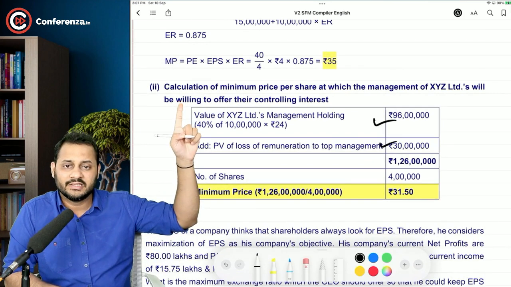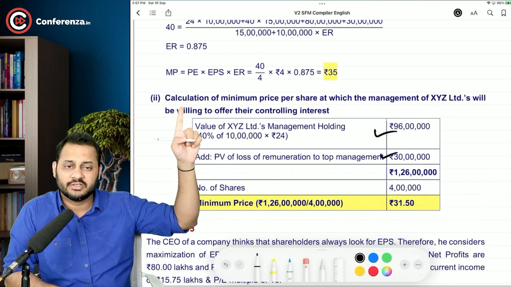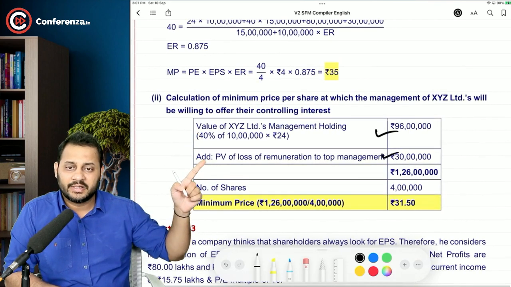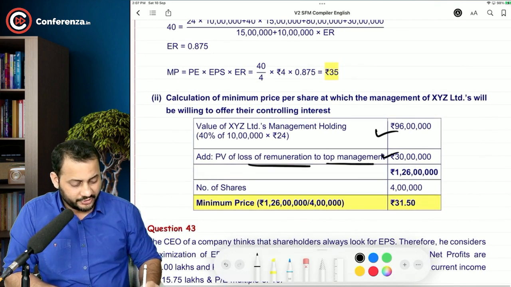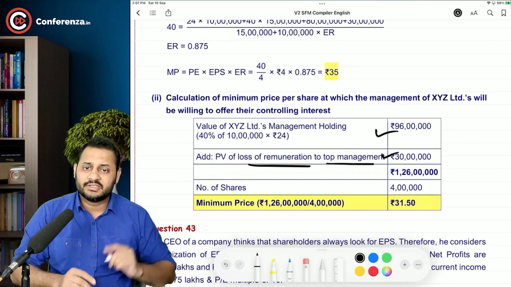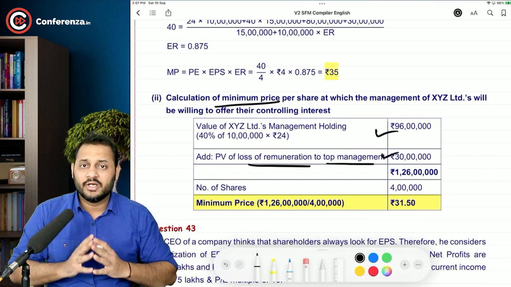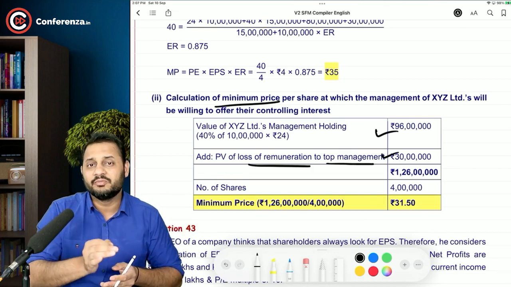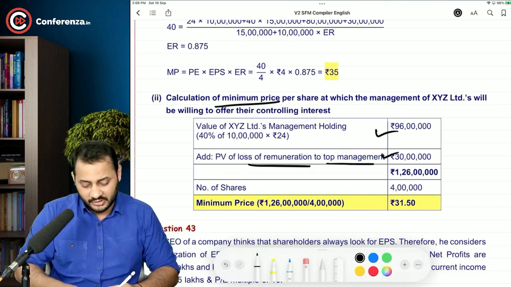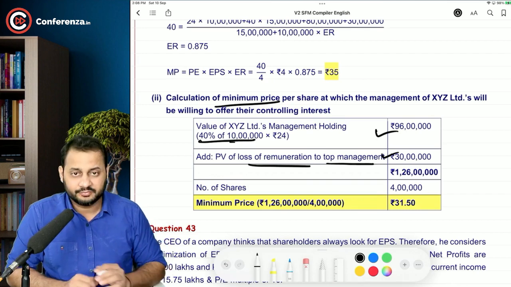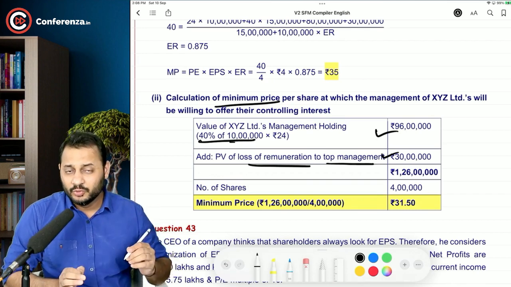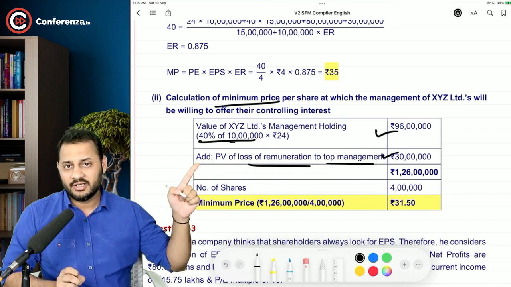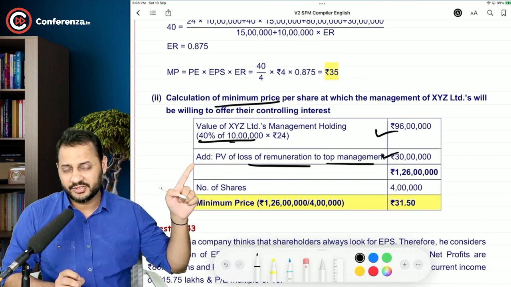Calculation of the minimum price per share at which the management of XYZ Limited will be willing to offer: the value of the share and the present value of the loss of remuneration to the top management. This minimum price was not calculated from the entire target company's angle. It is only from the management's angle, which is holding 4 lakh shares. So management is losing 24 rupees on each share plus the loss of remuneration.